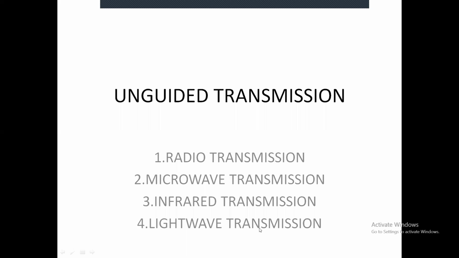Infrared transmission is limited to one room or one building. And the last one, light wave transmission, is used to connect the LANs between two or more buildings. This is a unidirectional data transmission. Okay, this is all about unguided transmission medium.